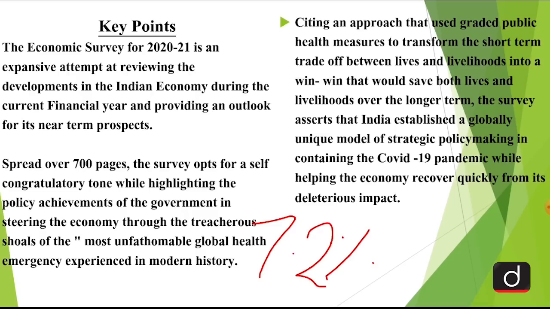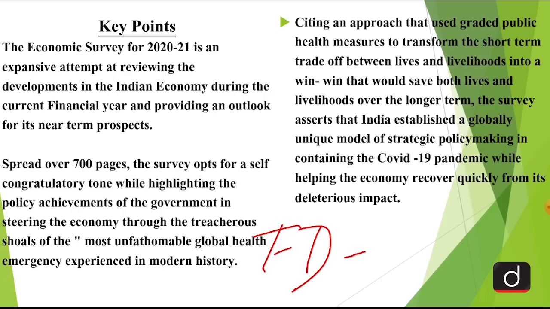Now, the fourth point. Given that the government has been unable to earn as much money as it was expected to when it presented the budget for this financial year in February 2020, it is but natural that the fiscal deficit of the government will go up this year. Now, if we speak about fiscal deficit, what exactly do you mean by it? So, fiscal deficit, that is, we will write here as FD. Fiscal deficit is the difference between what a government earns and what it spends during the course of the year. The difference is funded through the government borrowing by issuing bonds.